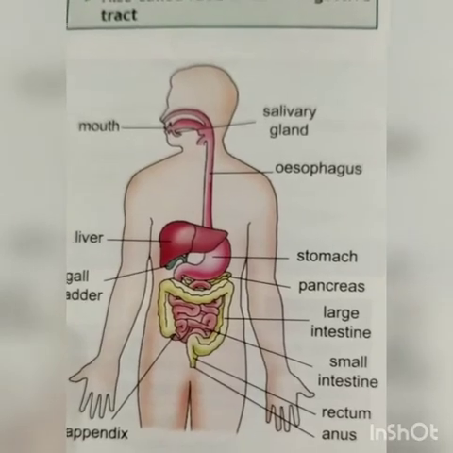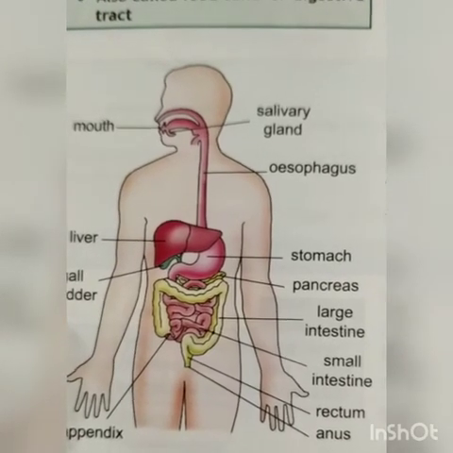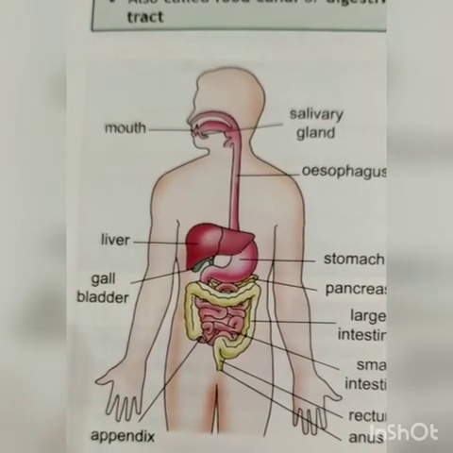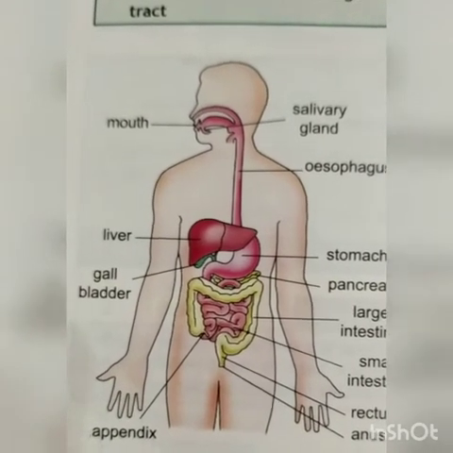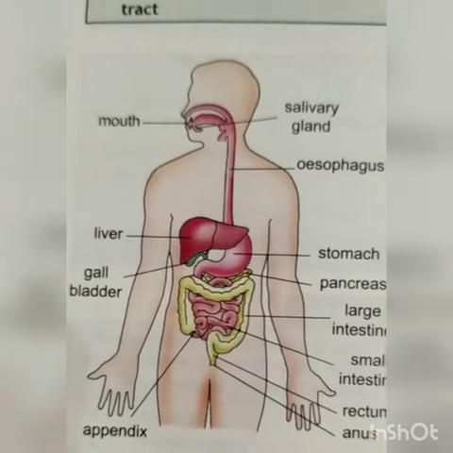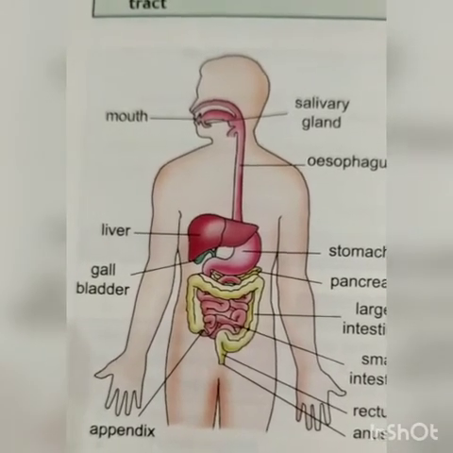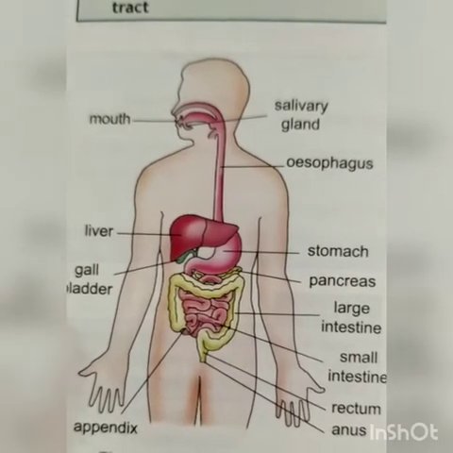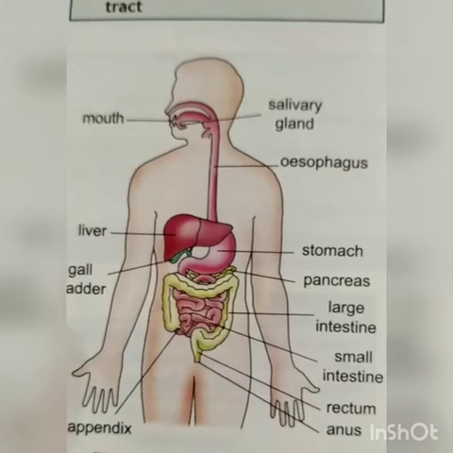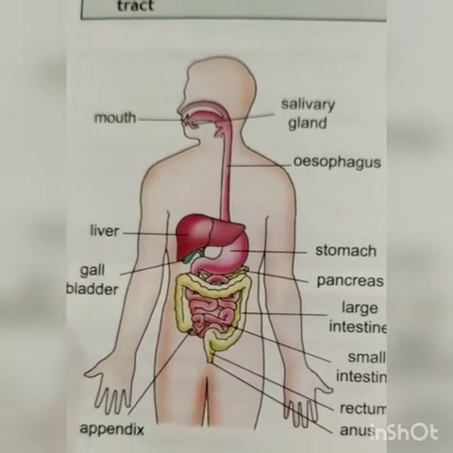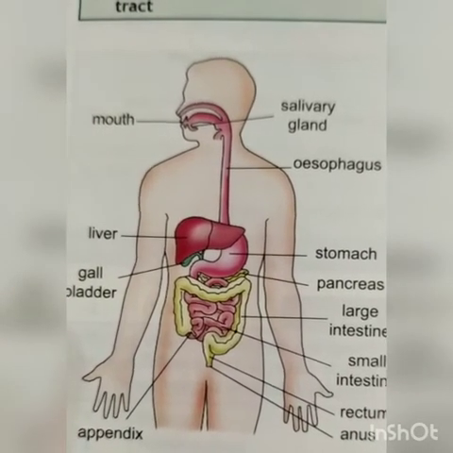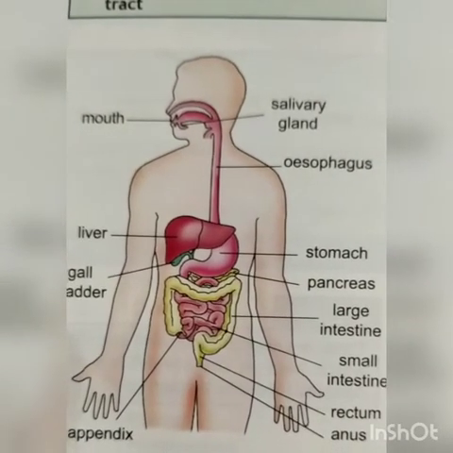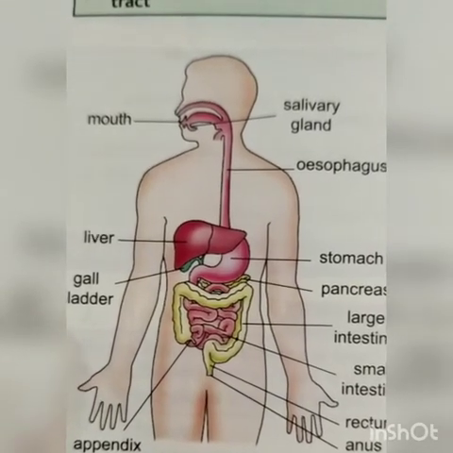The partially digested food from stomach comes into small intestine. The small intestine receives secretion of digestive juices from the liver, pancreas and its own walls. All these digestive juices carry out the complete digestion of food as I am going to tell you. Liver secretes a liquid called bile. That bile juice, which is stored temporarily in the sac called gallbladder, plays an important role in digestion of fats. Actually, the bile converts fats into tiny droplets so that their further breakdown can take place, or it will become easy.